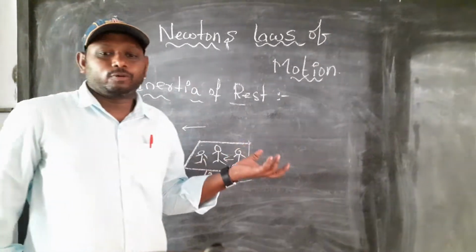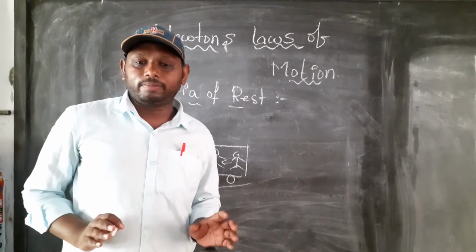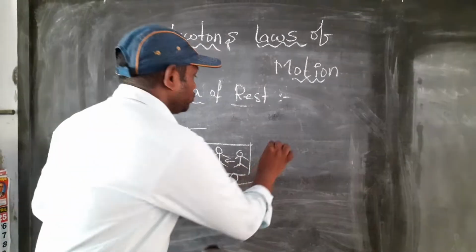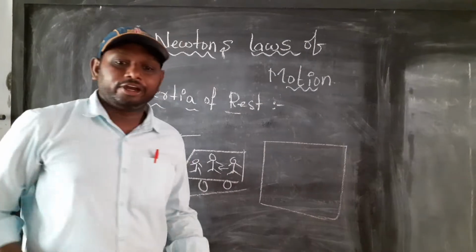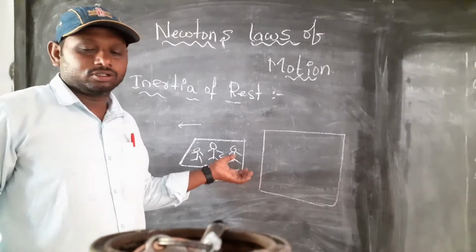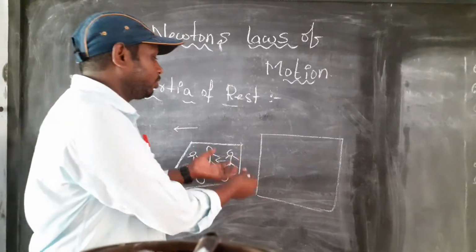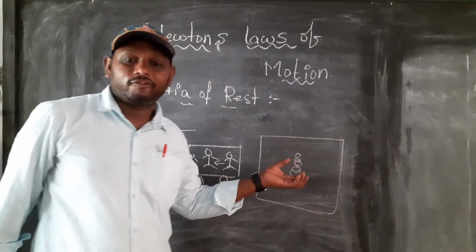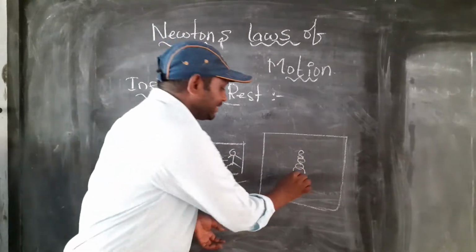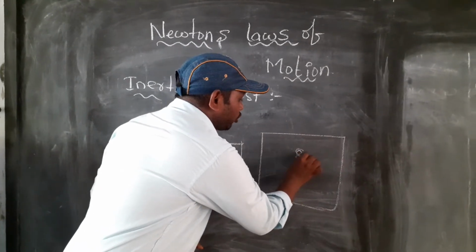One more example I will explain. All of you know the carrom board. In free time we play carrom. This is the pile of coins.